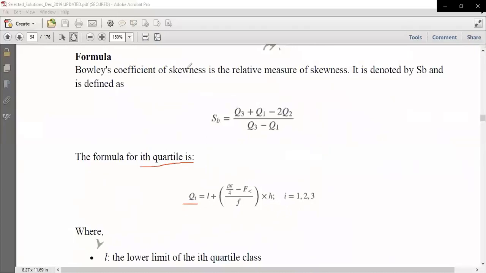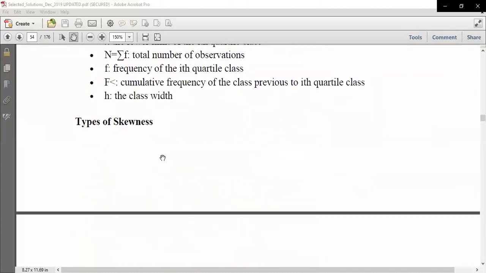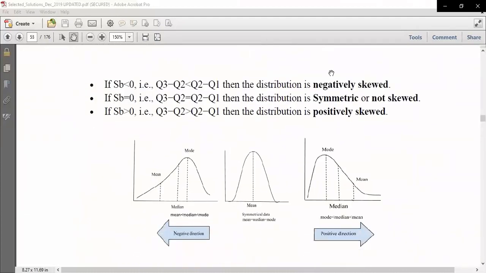Which can be calculated, but that is not relevant here. Then type of skewness, you can see here we have negatively skewed, positively skewed, and symmetric or not skewed. So here we have negatively skewed, where mean is less than median, less than mode. In positively skewed, mean is more than median, more than mode, in the positive direction. And this is symmetrical, where mean is equal to median is equal to mode.